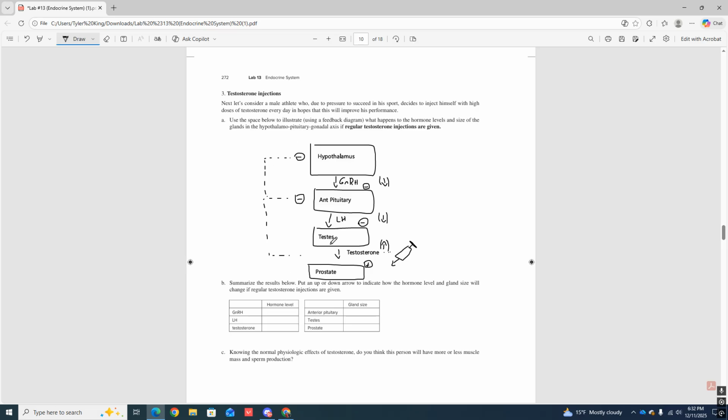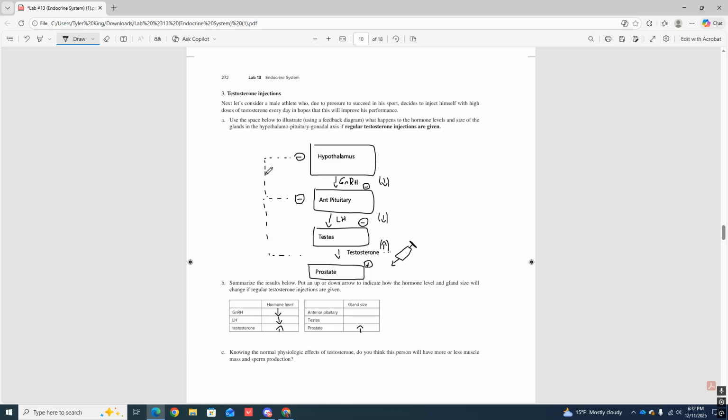So hormone levels then, okay. Testosterone we know goes way up, skyrockets. Since this guy's skyrocketing, it's going to tell the hypothalamus and anterior pituitary to shut down. Because of that, those hormones GnRH and LH go way down. Okay. Now, gland size. Testosterone stimulates the prostate. So if we're putting a lot of that in, the prostate is going to climb. Okay. It's going to hypertrophy.